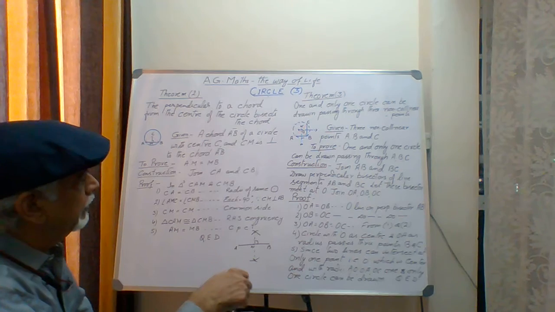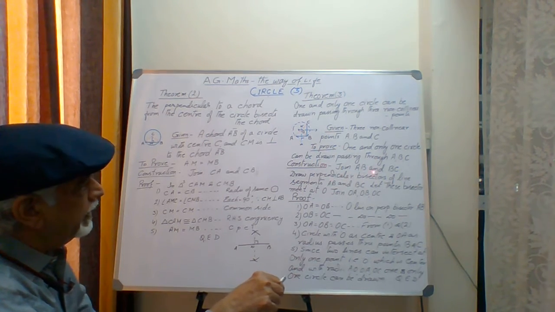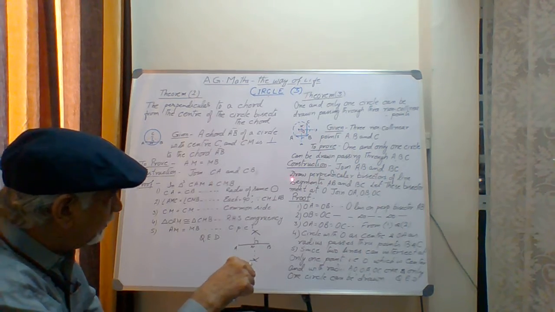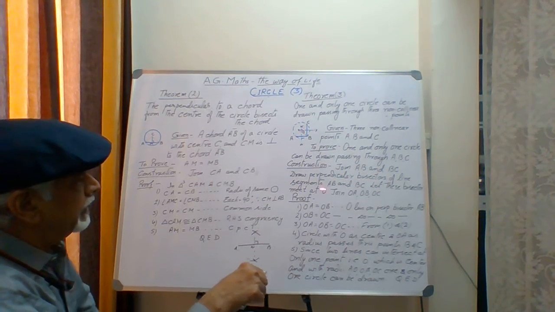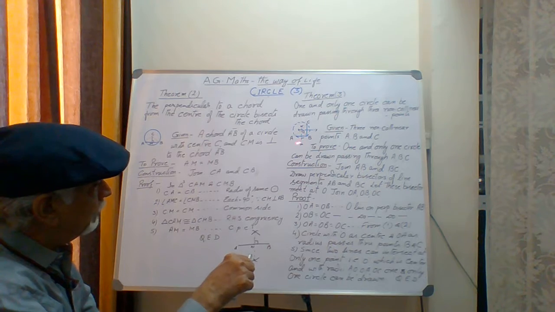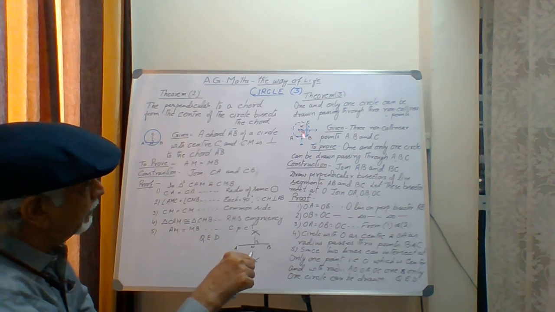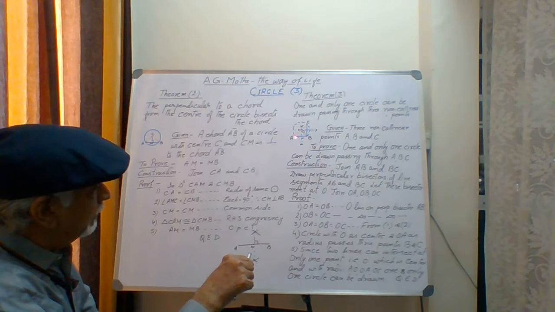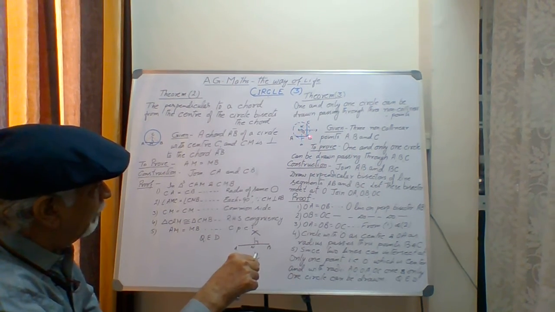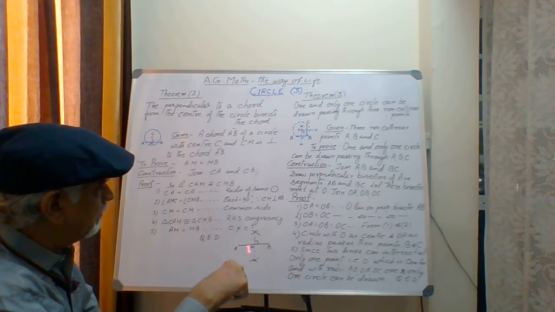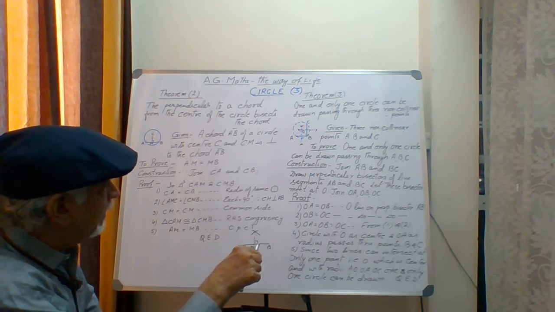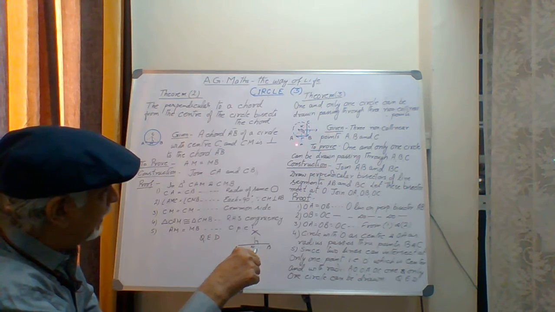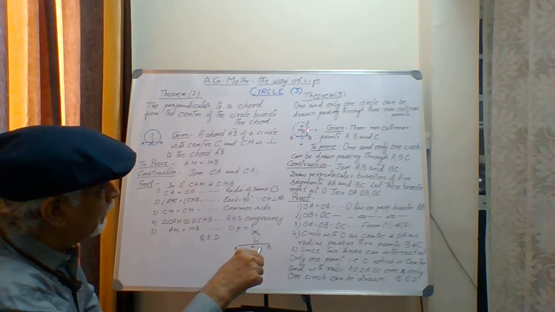What I said here, that construction join AB and BC. AB and BC points were joined together. Draw perpendicular bisector of the line segments AB and BC. Now it is only the line segment. We didn't have any circle. We had 3 points only. And when I joined AB and BC, it became 2 line segments. Then I will draw like this the perpendicular bisector for the line AB and also for the line BC, which is bisecting both the lines individually at their middle points.